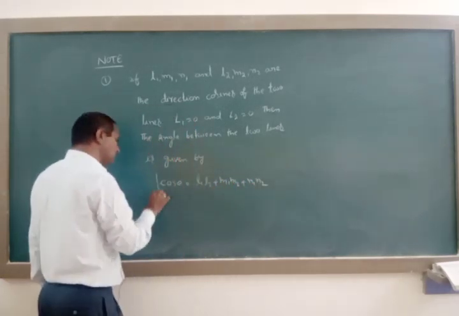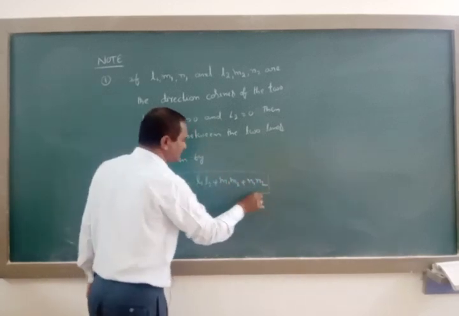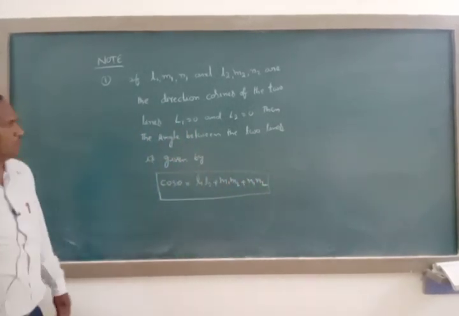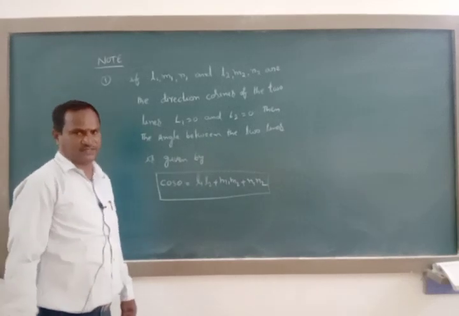It is the formula to find the cosine of the angle between the two lines with the help of direction cosines.